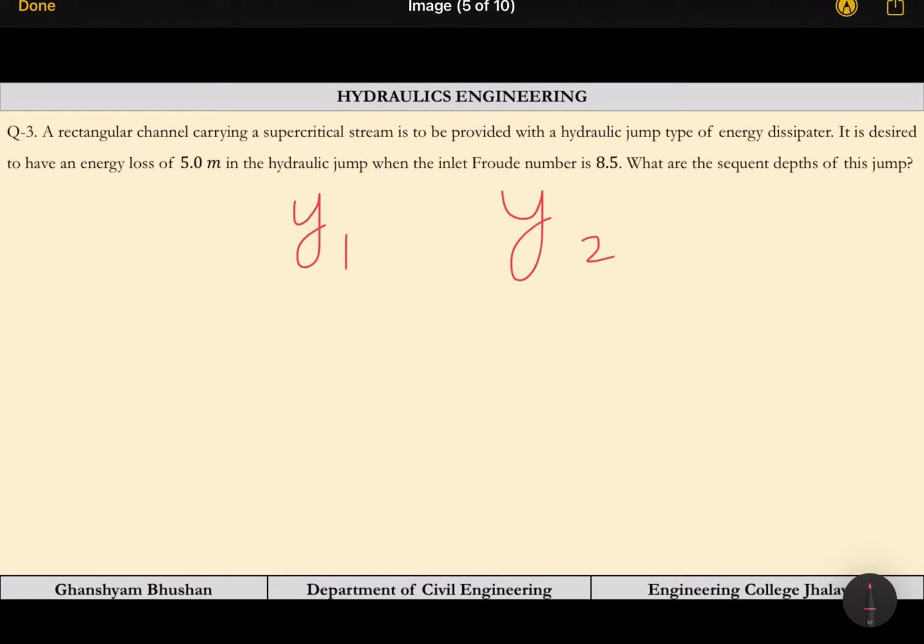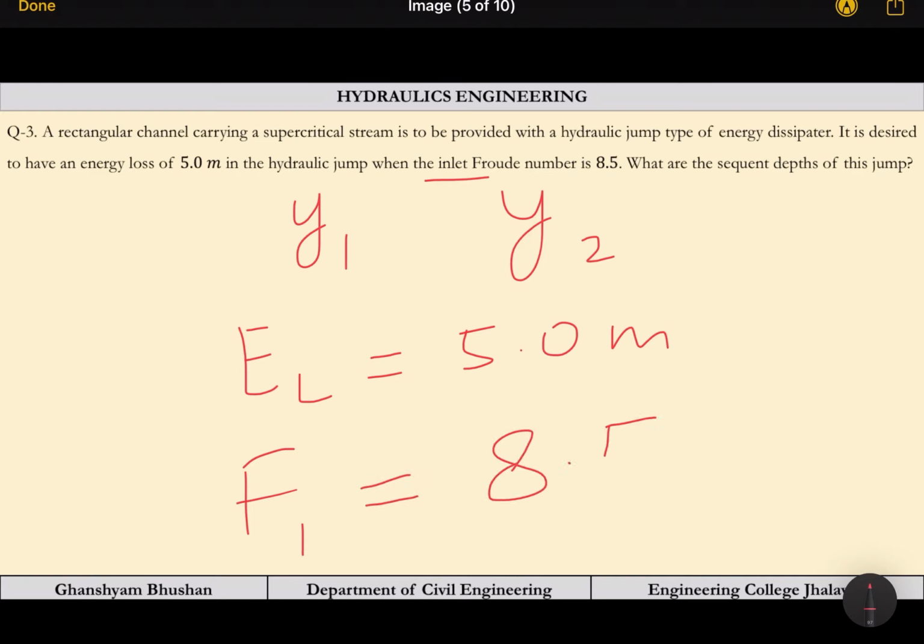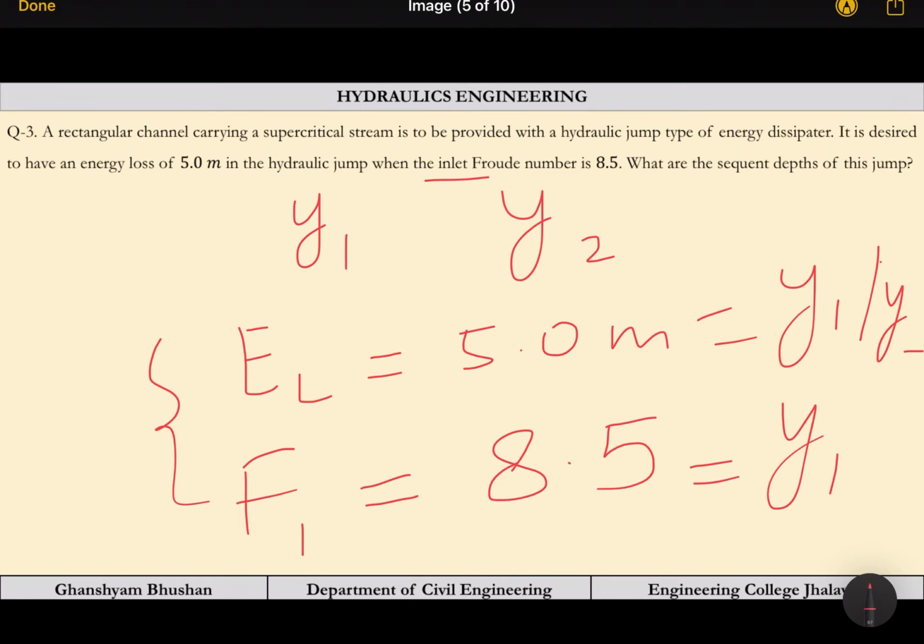So what are the quantities given to us? EL is given as 5 meters, and the inlet Froude number F1 is given as 8.5. EL we know in terms of y1 and y2, and F1 also in terms of y1 and y2.